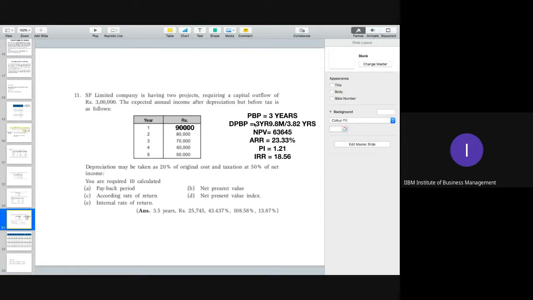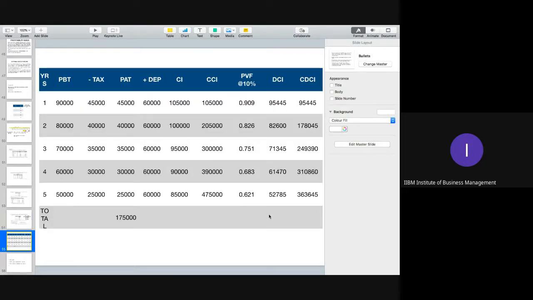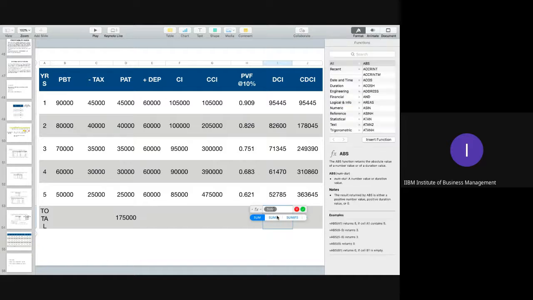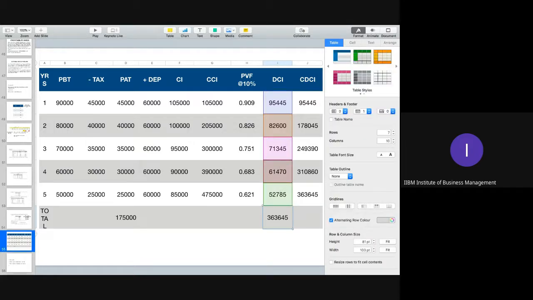Next one is NPV. We are done with these 2 and 3. NPV is very simple actually. Whatever discounted cash flow we have, just go for the total, the sum of all these values. That is 3,63,645.